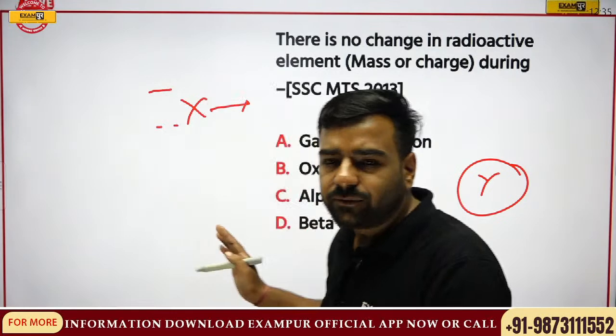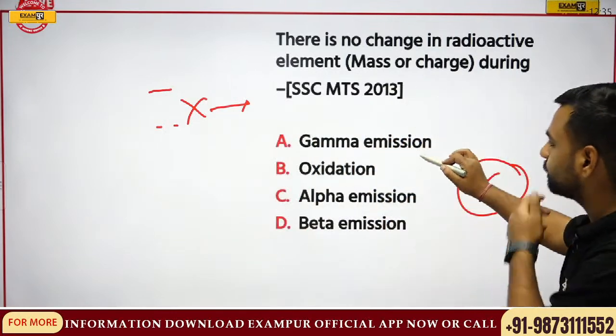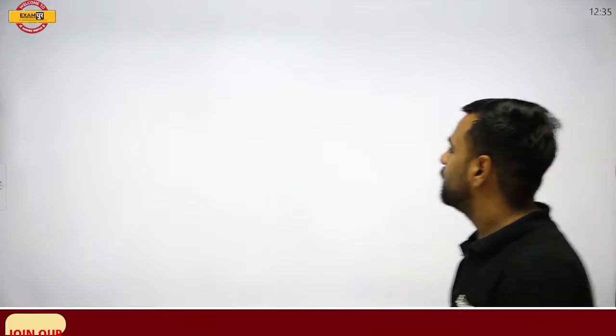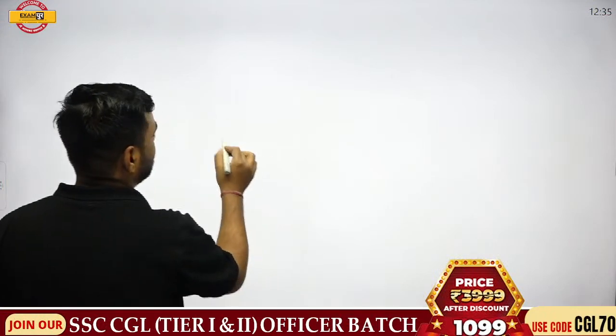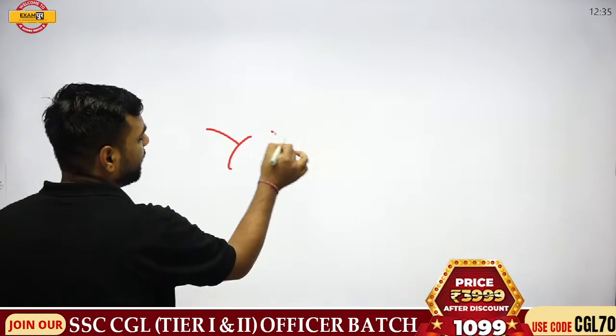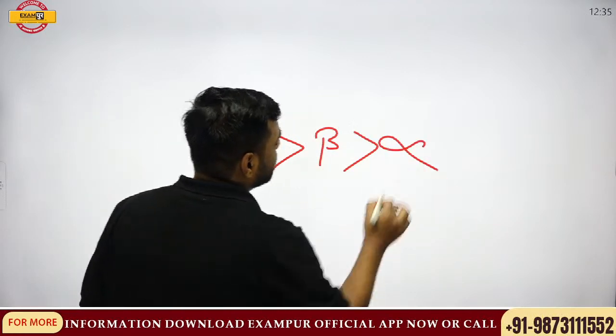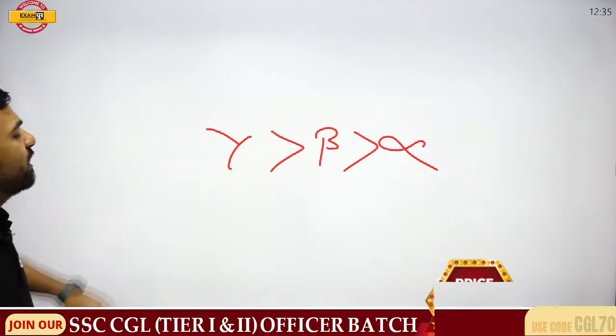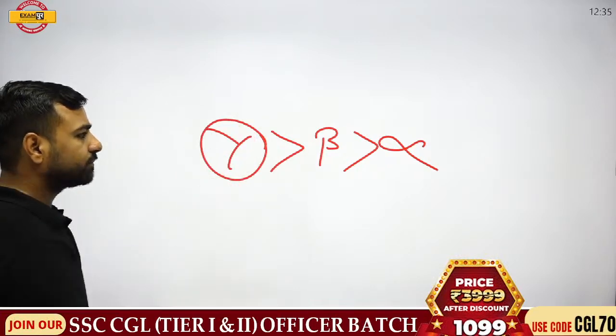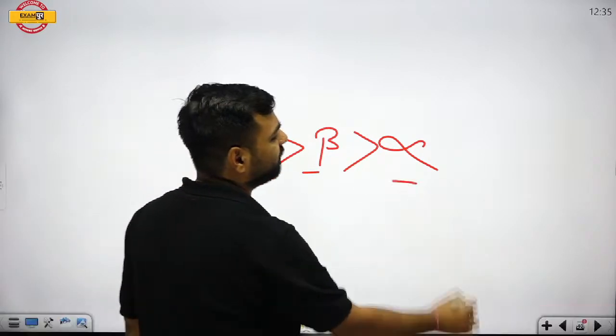Now, apart from this question, one more question is asked. When we talk about alpha, beta and gamma, what about the penetration power? Please remember, the penetration power of the gamma ray is maximum, then beta, and then alpha.